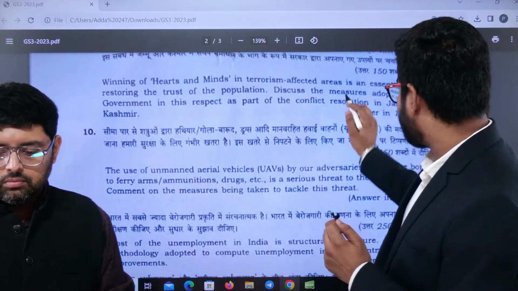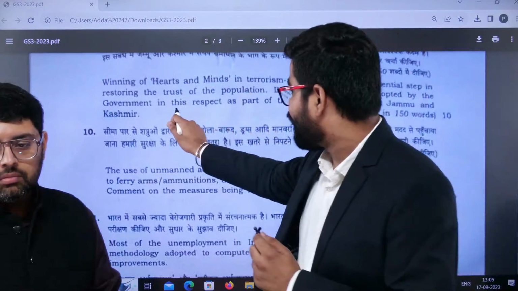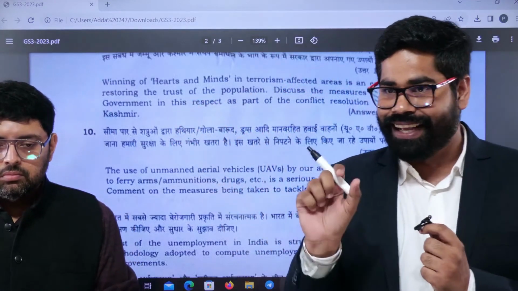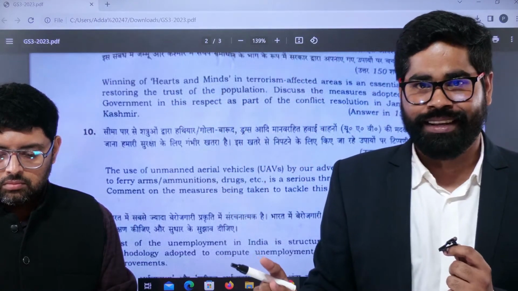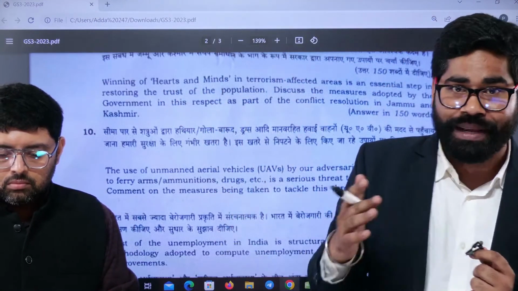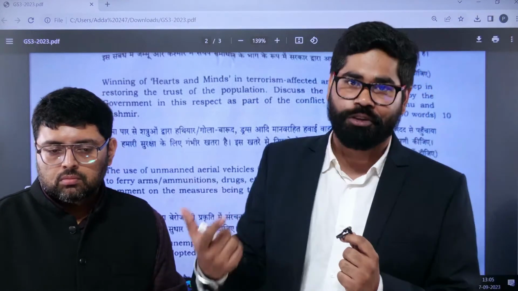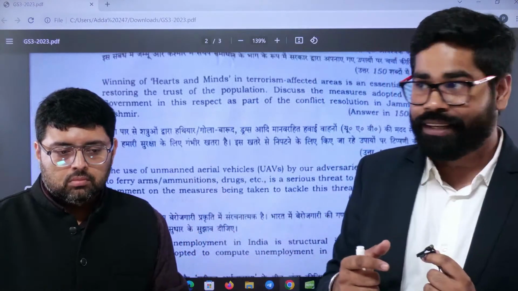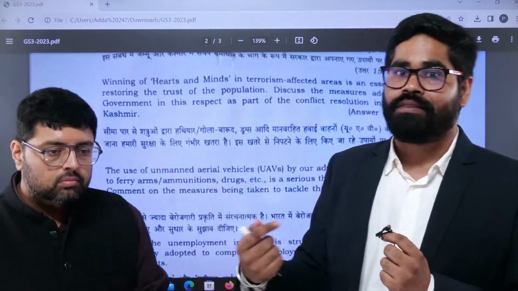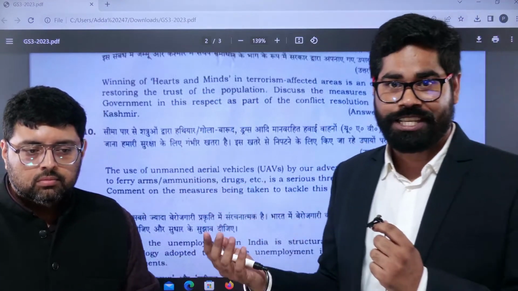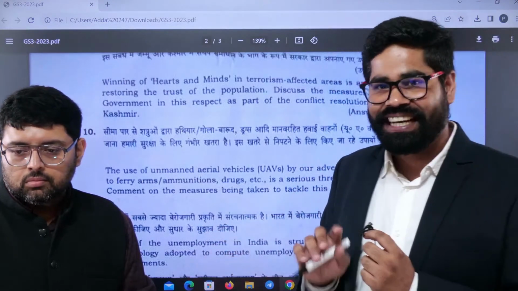Discuss the measures adopted by the government in this respect. So they have made it very clear that you have to focus on this part, the winning of hearts and minds. It is not about the security measures the government is taking, whether you have used technology, drones or anything. The context here is how the government has become more centric toward people, as sir was explaining with Shah Rukh Khan, or Munna Bhai MBBS or any such movie.